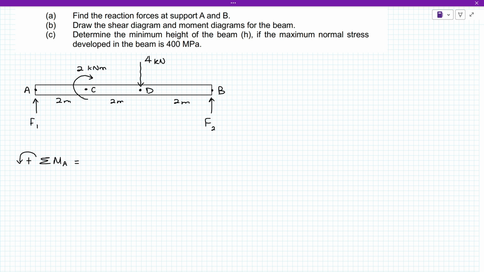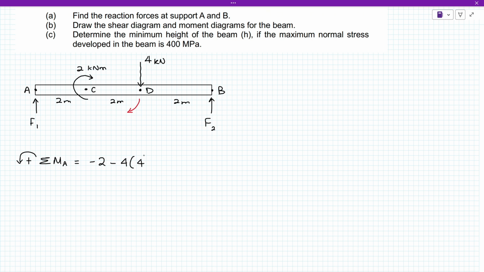C dia distance ada moment tetapi dia clockwise minus 2. So this one is already moment. So dia dah kilonewton meter. So we don't need to times the distance ya. Kita biarkan saja. And then this 4 kilonewton punya force downward, it will cause the moment to be in the clockwise direction as well ya. Jadi dia ada negative minus 4 times the distance of this force from A, which is 2 tambah 2 lah.